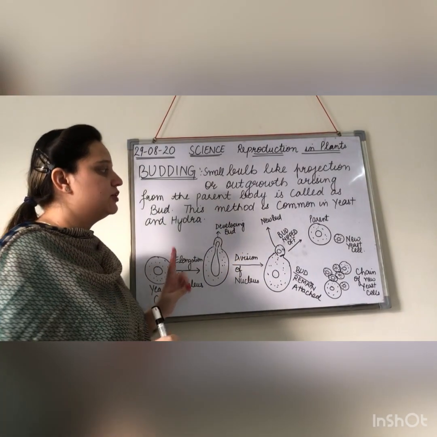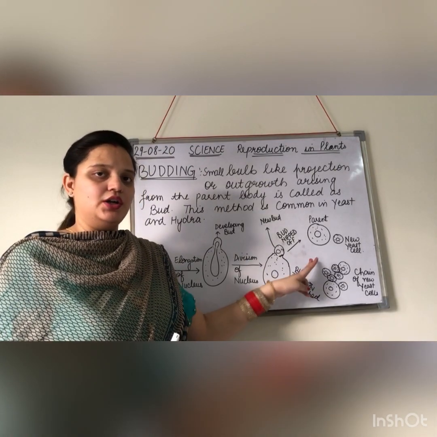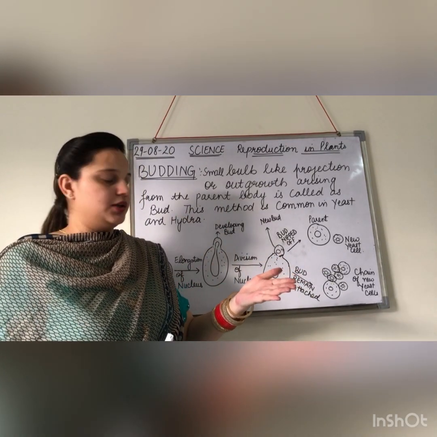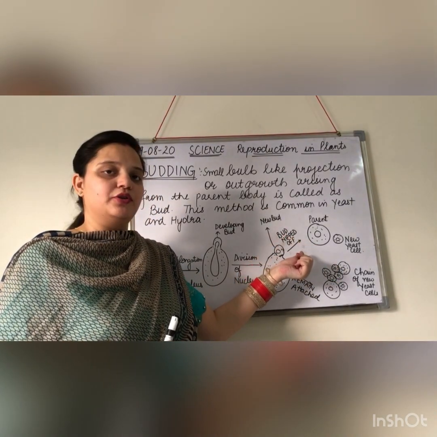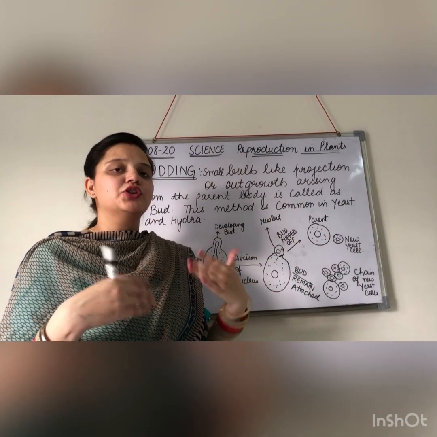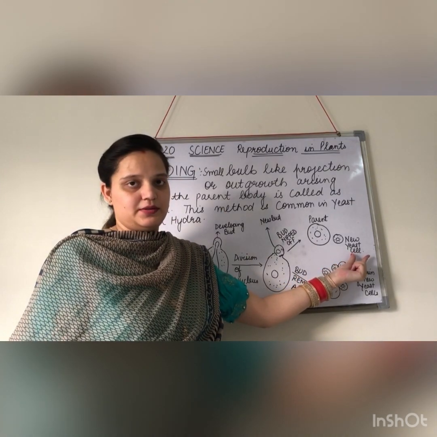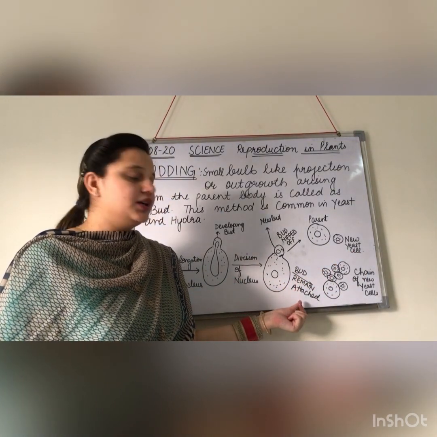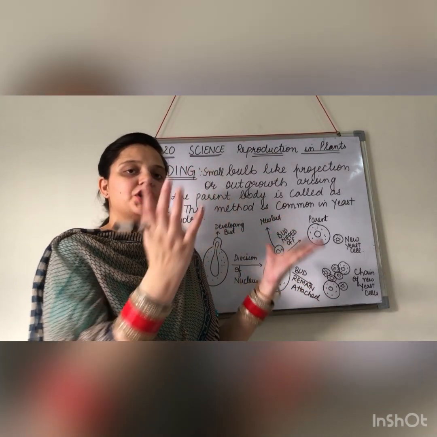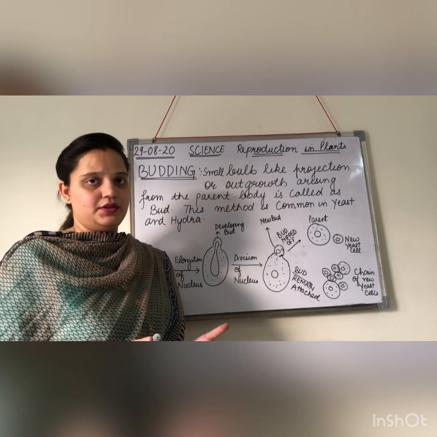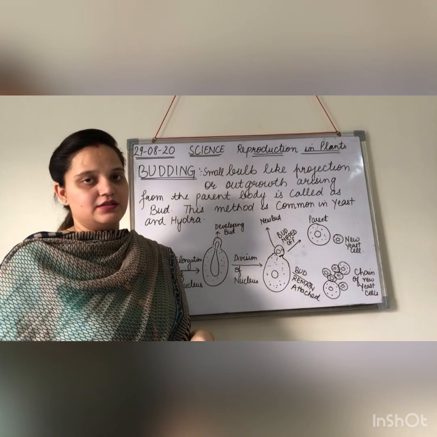Okay, now there are two cases. Either the bud remains attached to the parent body, or it gets detached from the parent body. So if it gets detached, that means the bud is nipped off. So the parent cell and the new yeast cell will be detached from each other and we will be getting a new yeast cell. But if the bud remains attached to the body of the parent, then we will be getting a chain of these new yeast cells. Okay, so in this way the budding method is common in case of yeast.